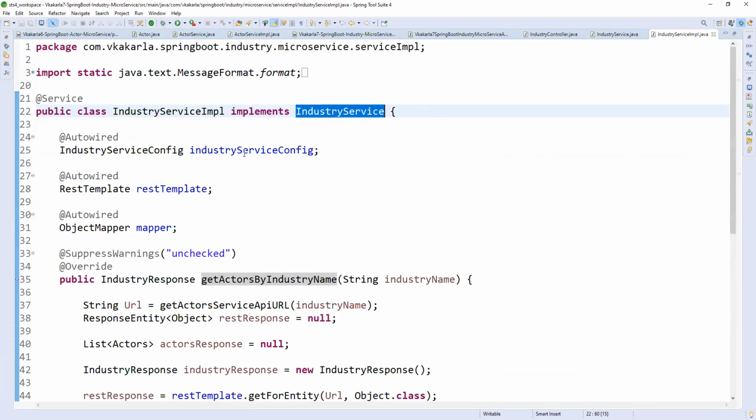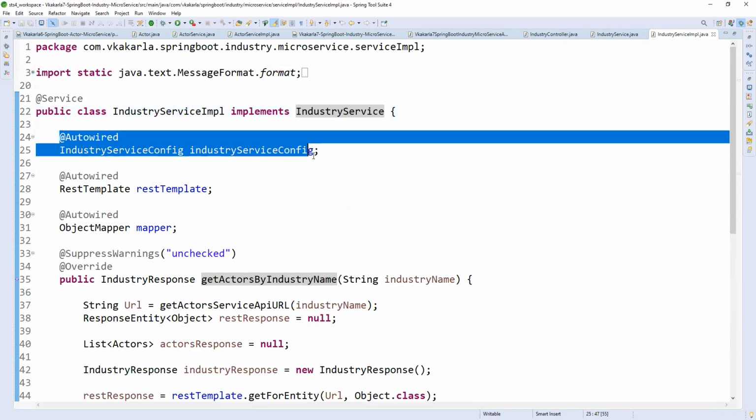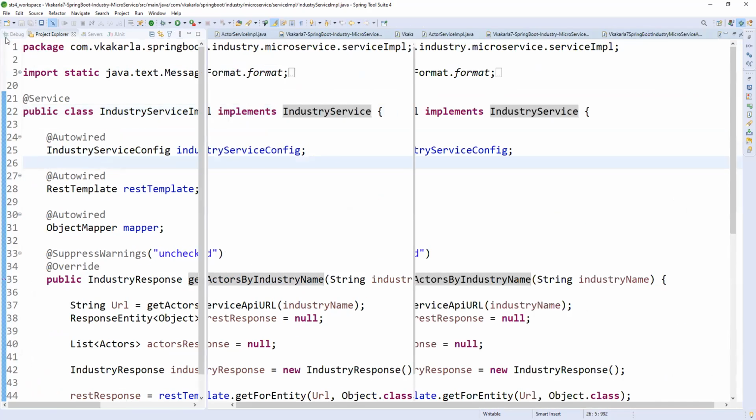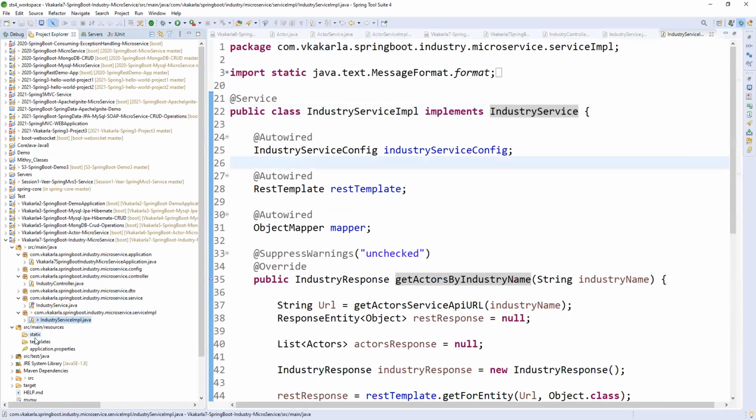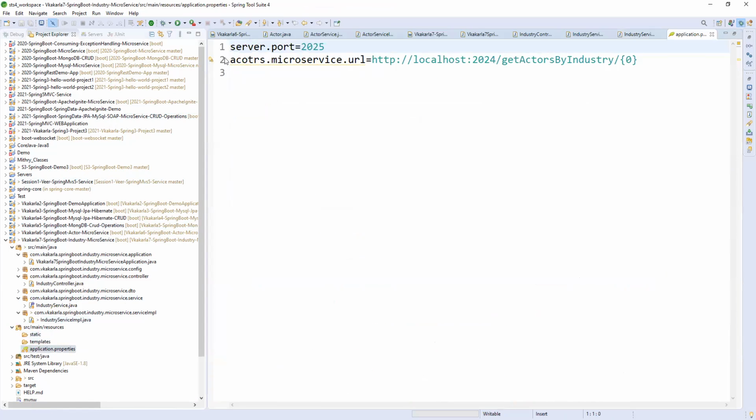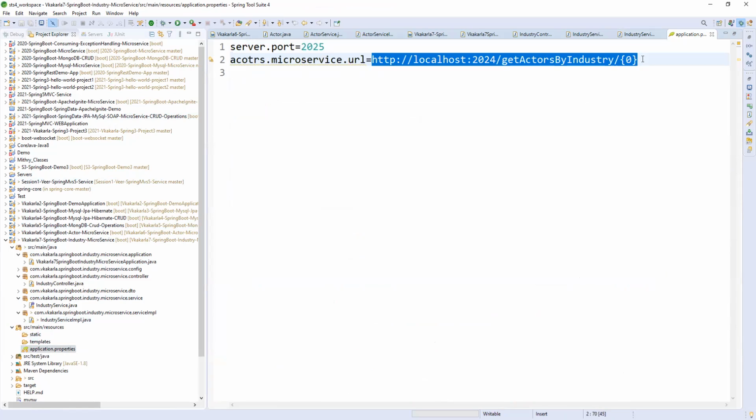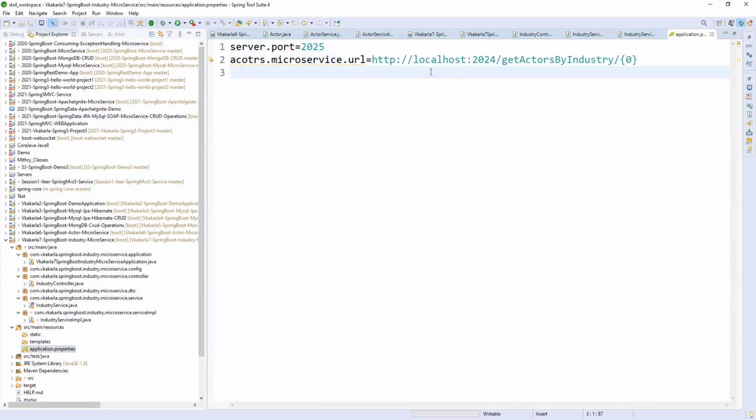So see, we need industry config. Why? Because if you see here, the application data properties, whenever we are calling an external service, we need to have the address of that external service. So here it is the localhost port number. This is the URI of that method.